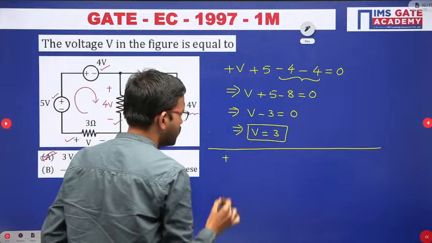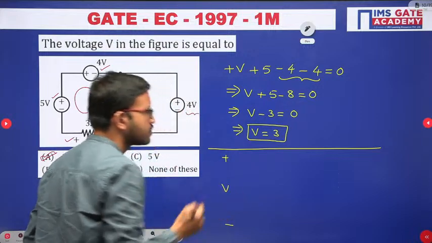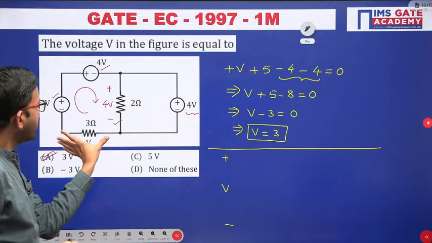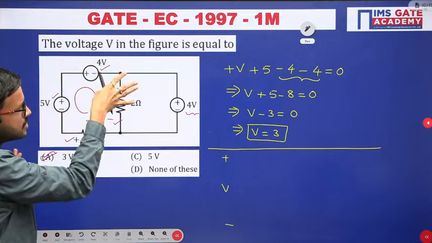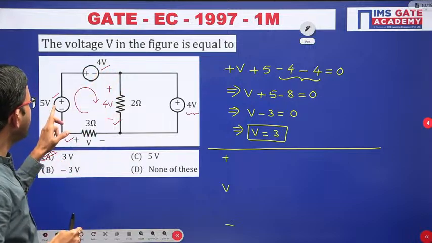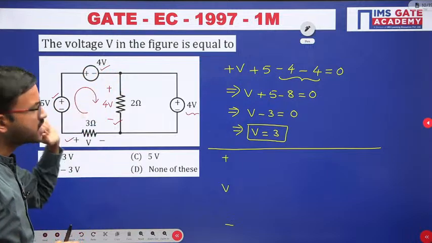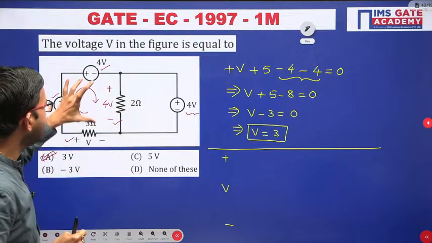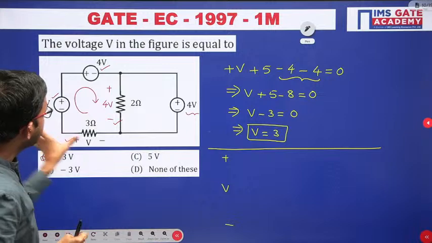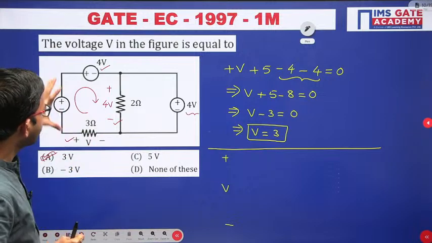The polarities will come plus minus. Now when I have kept this particular resistor here, the other three voltage sources are here: 5 volt, here 4 volt, and here once again 4 volt. I am just keeping the other side. So for the time being, this resistor I have kept here.